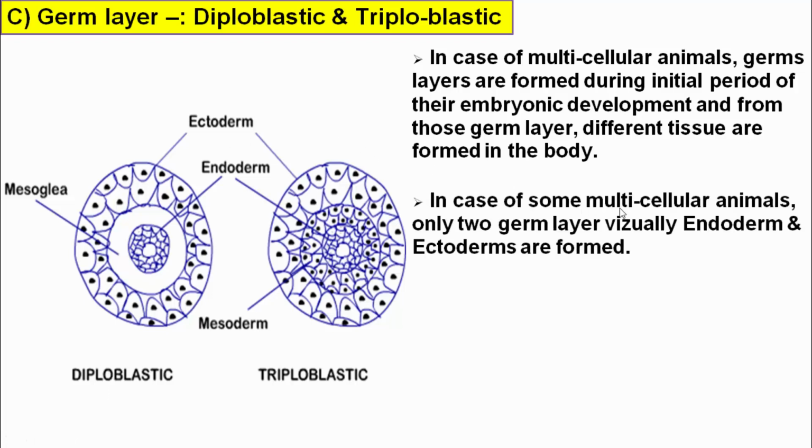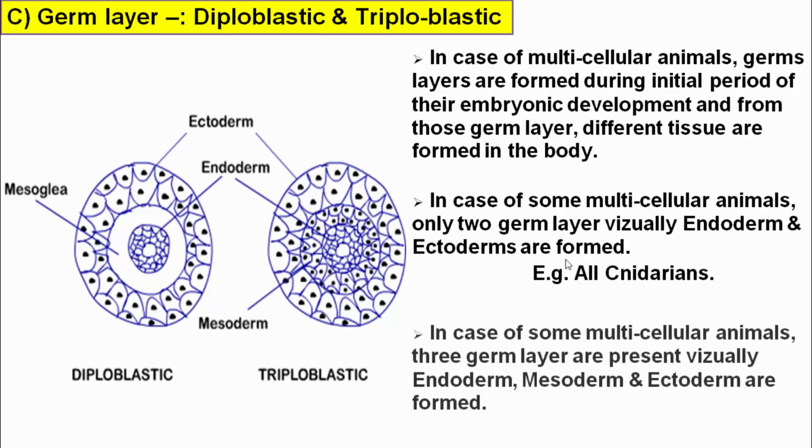In case of some multicellular animals, only two germ layers, namely endoderm and ectoderm, are formed. For example, all cnidarians. The diploblastic body is the body having two germ layers. Which ones?